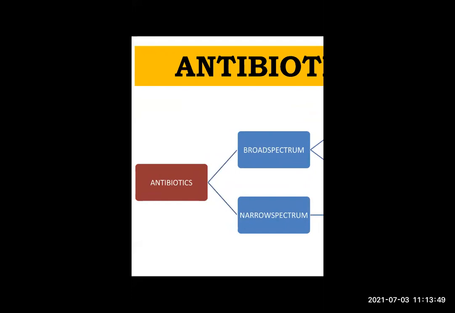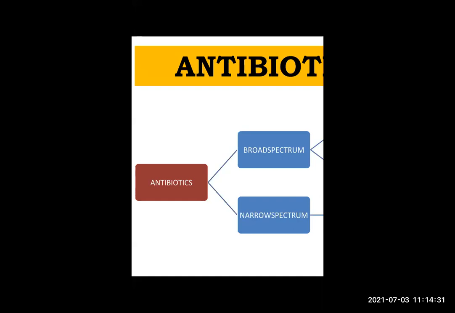On my screen, you can see two types of antibiotics: broad spectrum and narrow spectrum. Antibiotics were discovered in the 20th century, but they brought a good revolution in the field of medicine. Diseases like TB, tuberculosis, have been completely eradicated from many countries because of antibiotics. Antibiotics basically act against bacteria. Some antibiotics can even destroy protozoa.